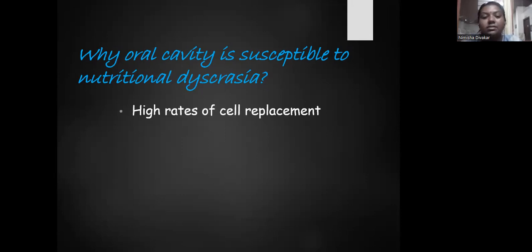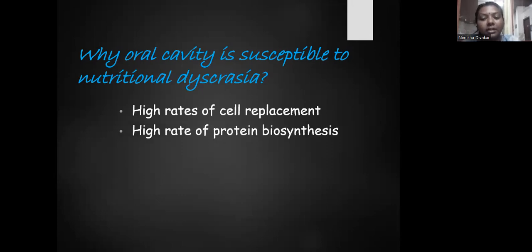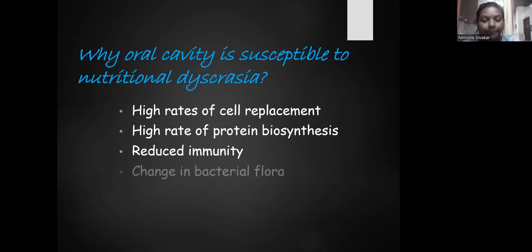Why is the oral cavity more susceptible? It is because of the high rate of cell replacement and the high rate of protein biosynthesis in the oral cavity. When there is a nutritional deficiency, there is reduced immunity and a change in bacterial flora. The oral microbial flora will be changed.